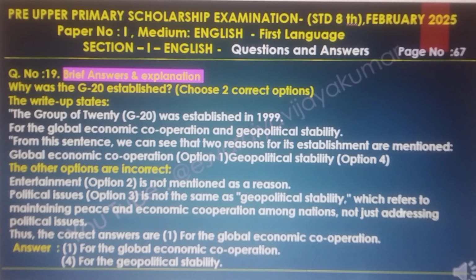Entertainment, option 2, is not mentioned as a reason. Political issues, option 3, is not the same as geopolitical stability, which refers to the monitoring of peace and economic corporations among nations, not just addressing political issues. Thus the correct answers are the first, global economic corporations, and the fourth one, for the geopolitical stability.